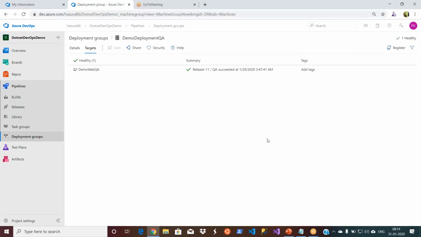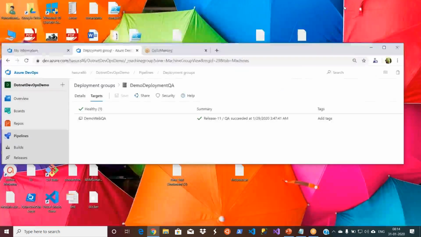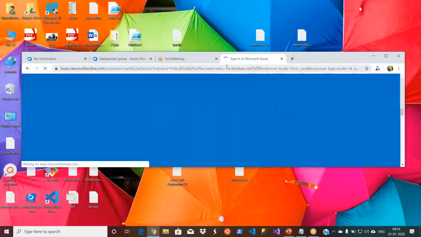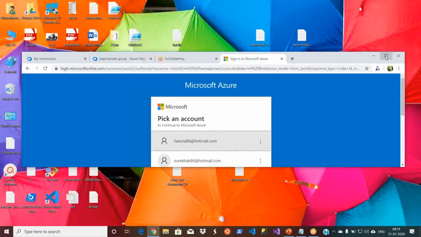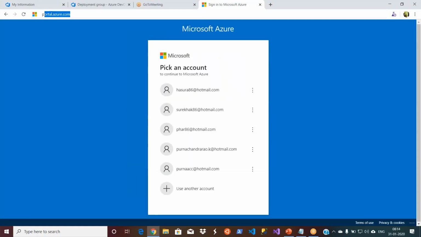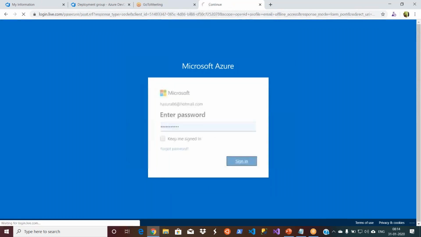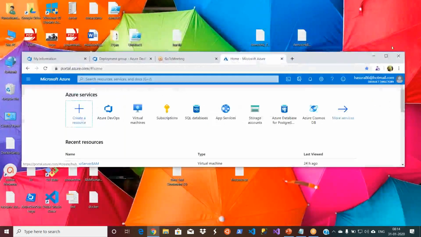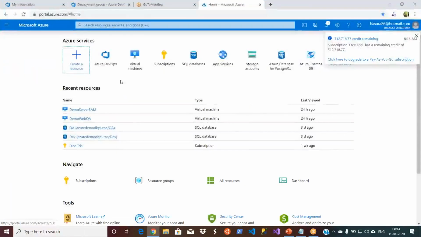Before I explain it, let me create one more server. I haven't done that yet. It may take another 15 minutes, but it will give you comfort. So let me go to portal.azure.com and use my email ID. What's the group name we gave? Demo web QA, right? I'll say QA1 for this server name. Let's go and create a virtual machine.